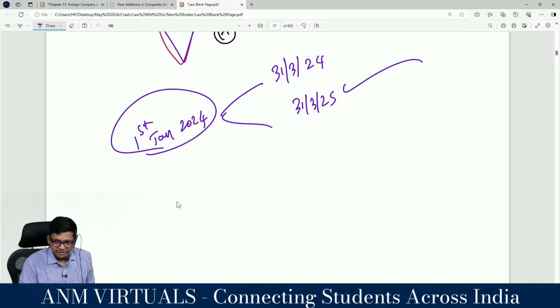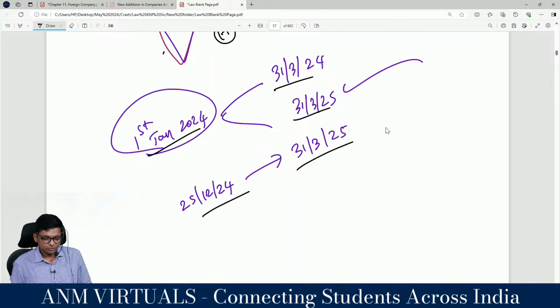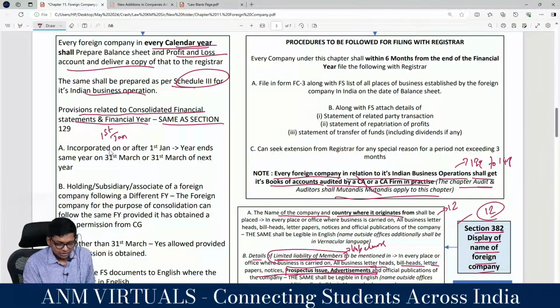If it's after 1st Jan, but if I'm incorporated on 25th December 24, then it is 31st March 25 only. Are you following, guys? Correct only, no? Correct only, guys. Okay, it's correct, just cross checking. Fine. Everybody clear, guys? So, incorporated after 1st Jan, the year ends on the same 31st March or 31st March of next year.